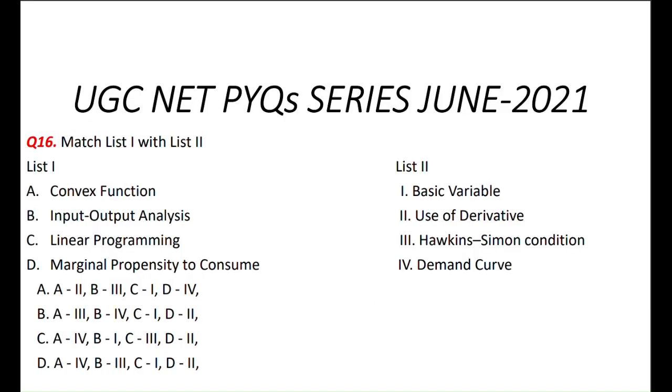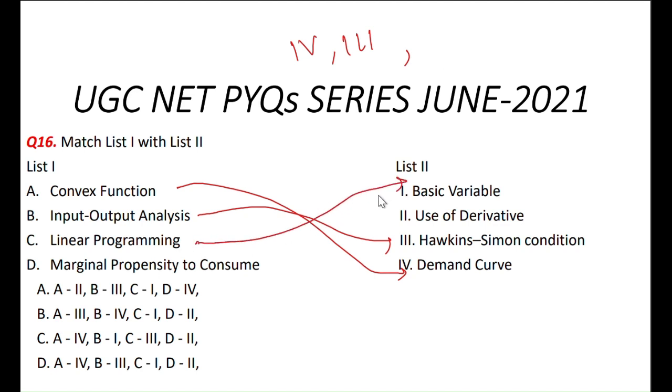Convex function, input output analysis, linear programming, marginal propensity to consume, that is MPC. All right, so convex function matches the demand curve. Input output analysis is Hawkins-Simon, that is 4, then 3. Linear programming is basically basic variables, 1, and marginal propensity to save is use of derivative, that is 2. So 4 3 1 2, option D is the correct answer.